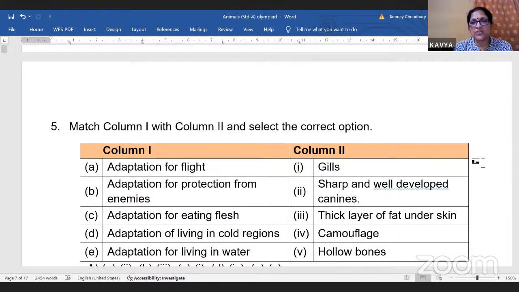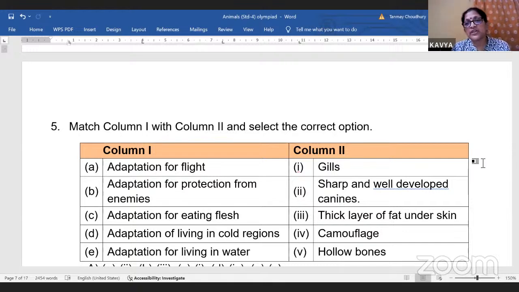Adaptation for flight. Now, children, what is adaptation? Adaptation is any structural feature or structure which helps the animal or plant to live comfortably in its home or habitat. Okay. For example, the camel. The camel has got an adaptation like a hump where it stores food and it can go for many days without food.